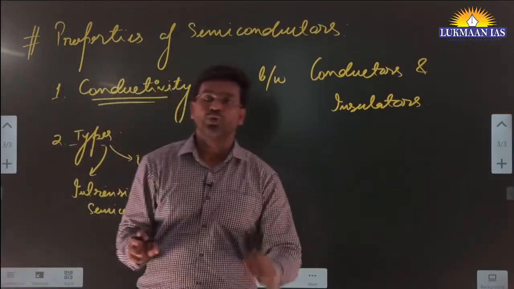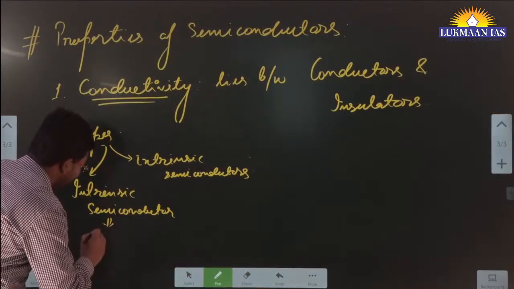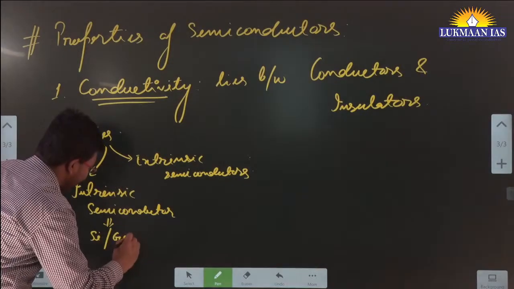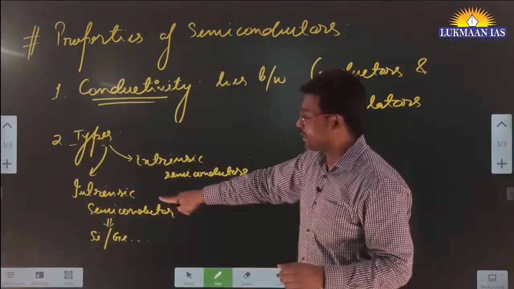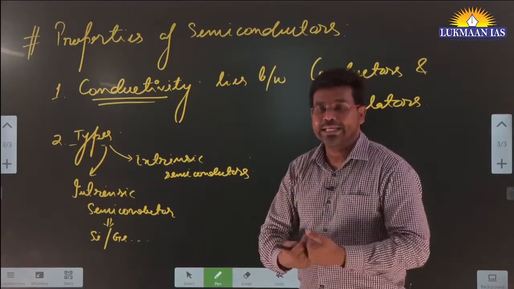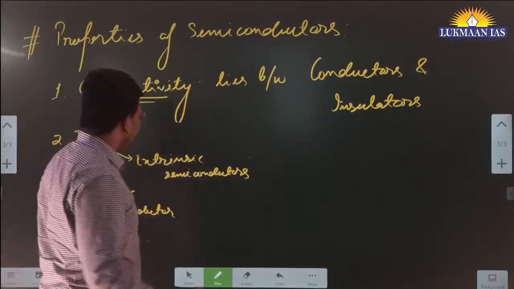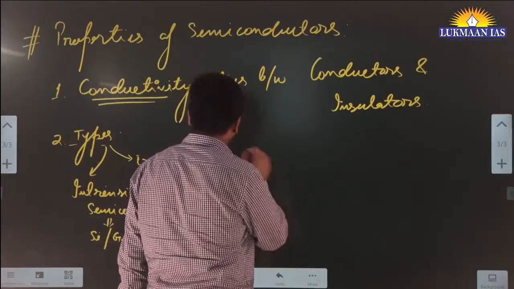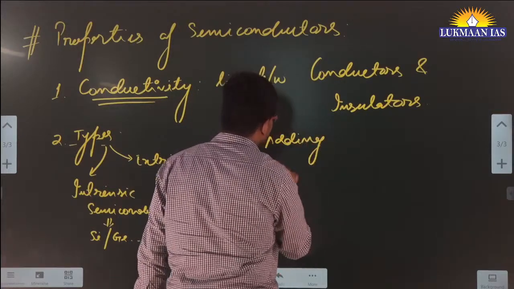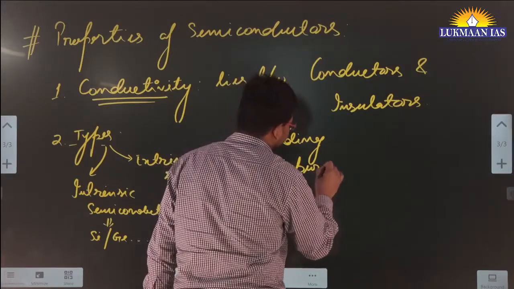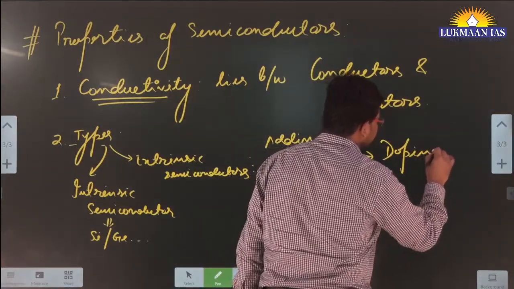Intrinsic semiconductors are those materials that show semiconducting properties by default, right? Examples of those materials are silicon or germanium, okay, silicon, germanium, etc. They are by default semiconductor material. However, we can also create semiconductor material by adding some kind of impurities into the semiconductors. The process of adding impurities in a semiconductor is known as doping.